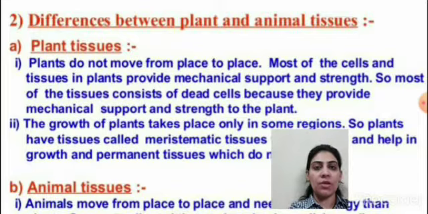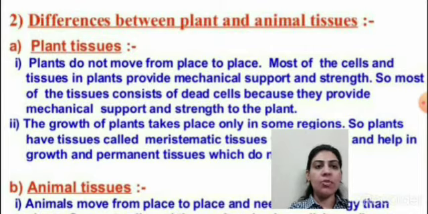Animals are not stationary. They move from one place to another in search of food, mate or shelter or whatever. They are moving beings. So their energy demands are higher than that of plants. अगर energy की बात करें तो animals को ज़्यादा amount में energy चाहिए than that of plants. So in animal tissue, most of the tissue are living.